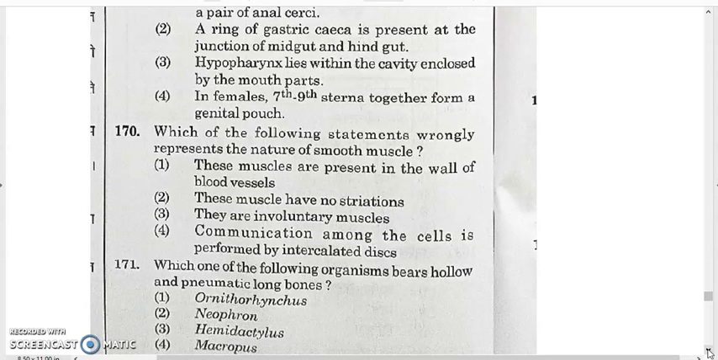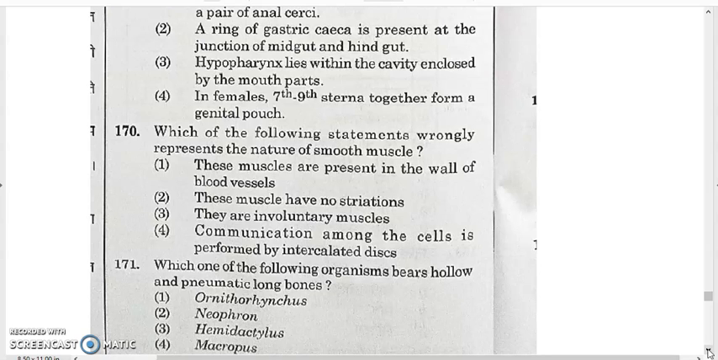170. Which of the following statements wrongly represents the nature of smooth muscle? These muscles are present in the wall of the blood vessels. These muscles have no striation. They are involuntary muscles. Communication among the cells is performed by intercalated discs.